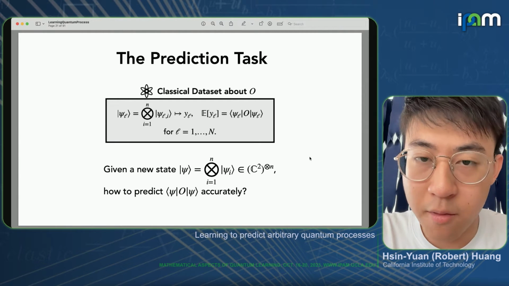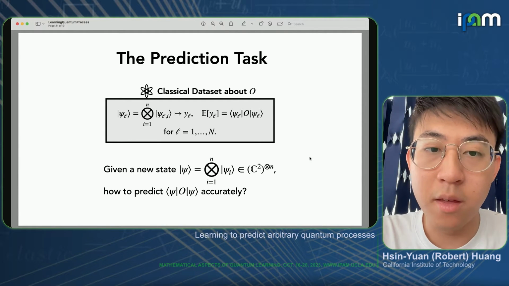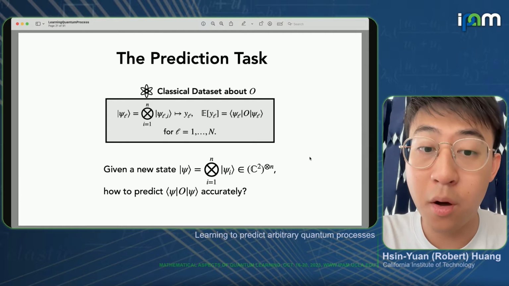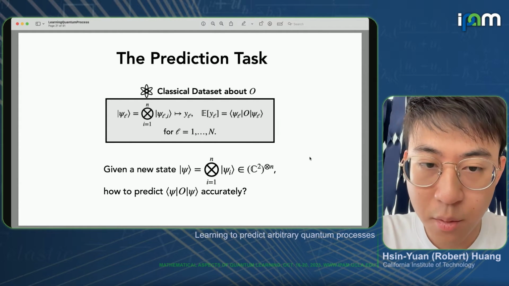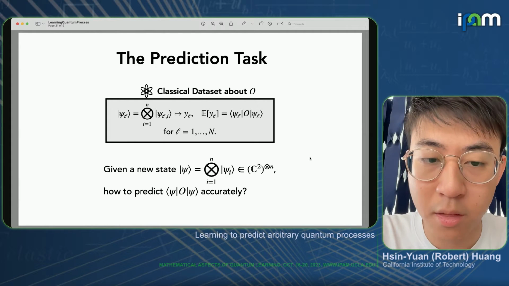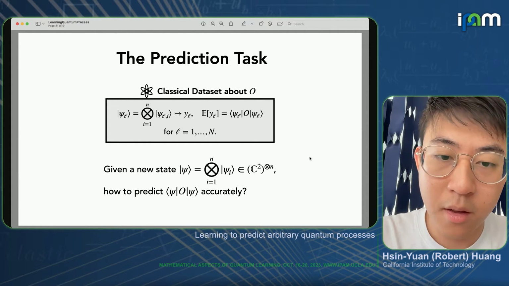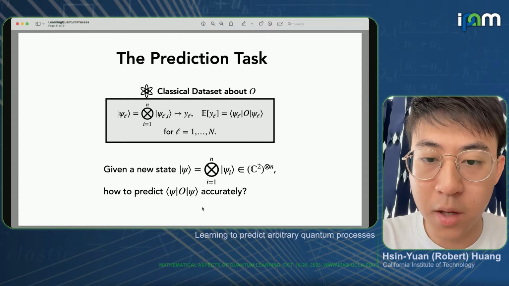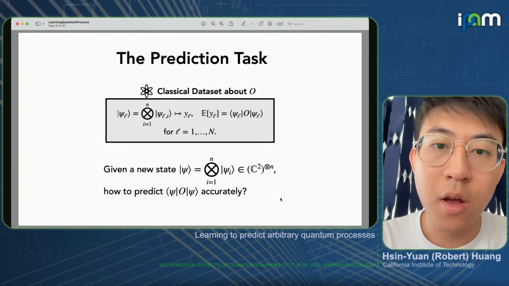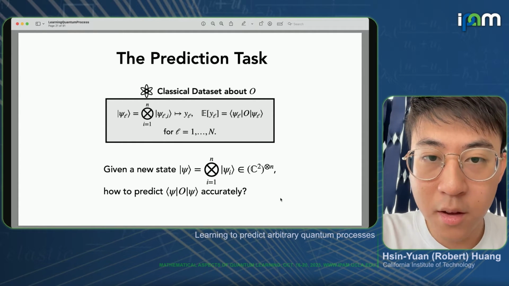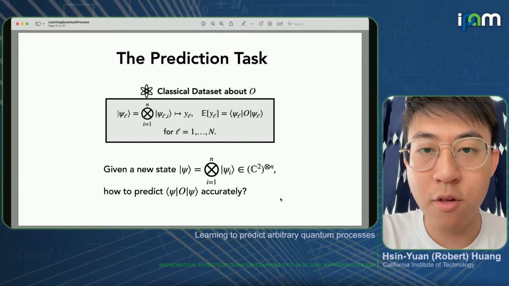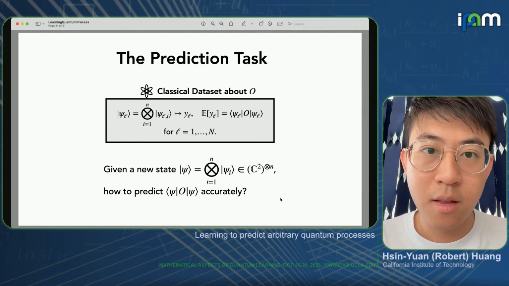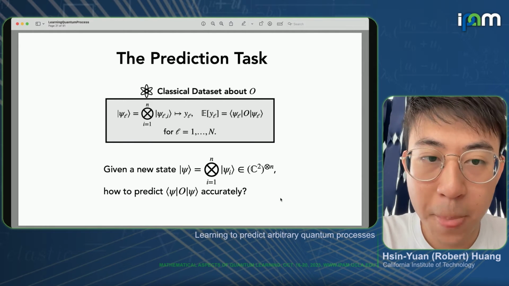So now the task is the following. We are given this classical data set about the observable O, and the goal is that given a new state, which is, for simplicity, still a product state, how can we predict the expectation value of the observable accurately? So note how this connects back to the classical problem. In the classical problem, the observable O is essentially diagonal and corresponds to this function f_C.